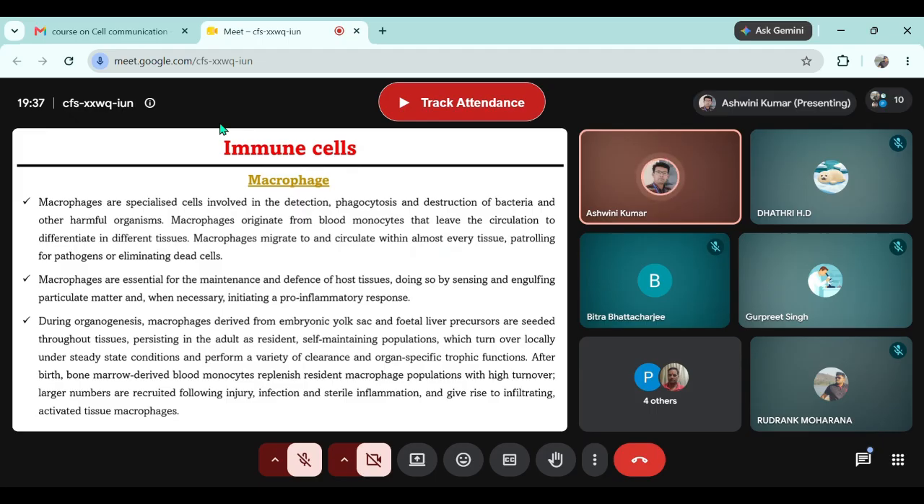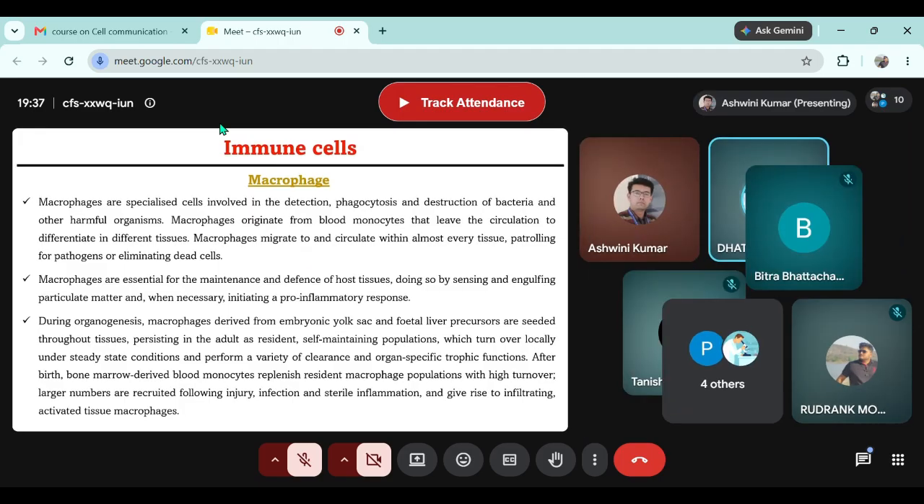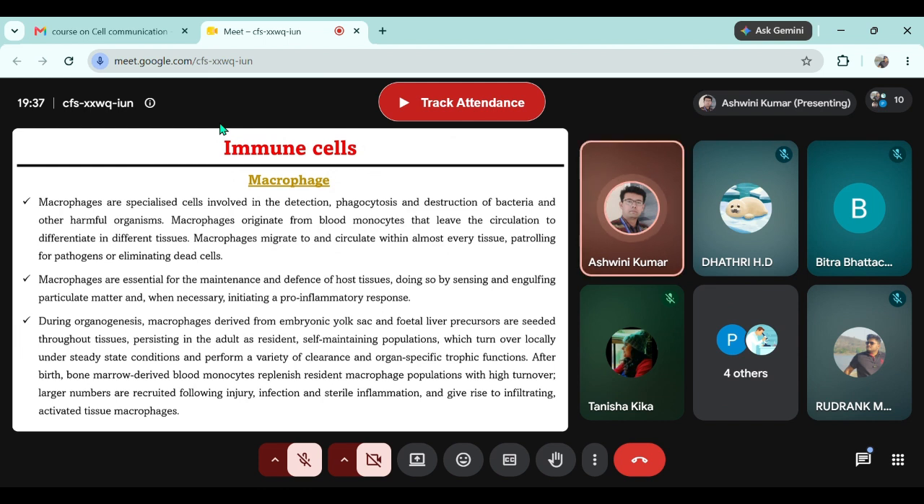Is this part clear or any doubt? Yes, sir. Clear. Okay, great. So unless there are resident phagocytes, the neutrophils won't reach the site, right? Okay.